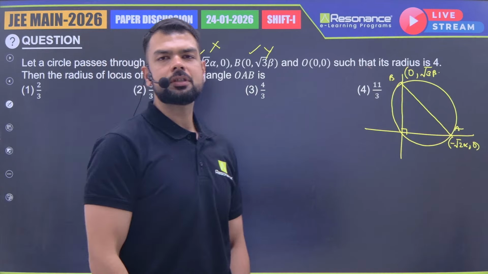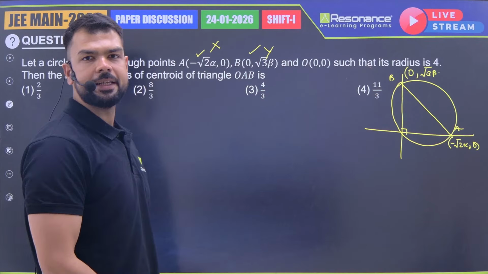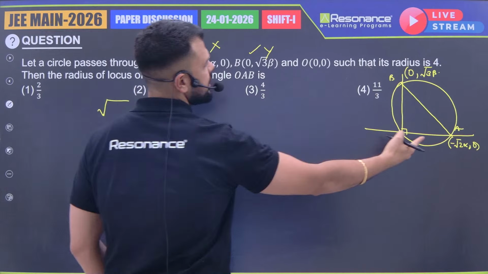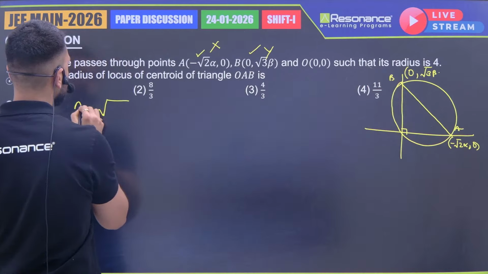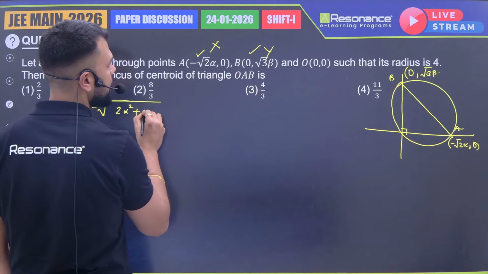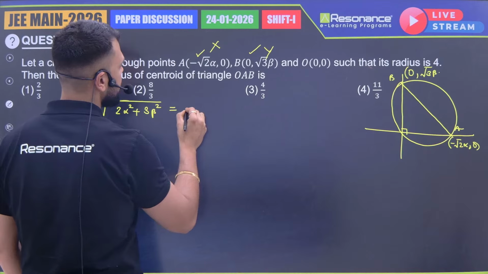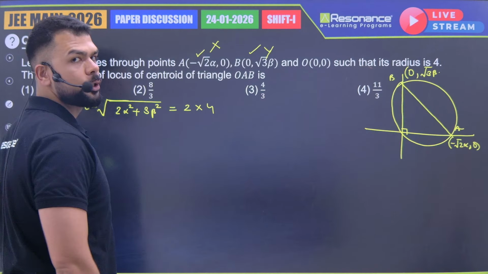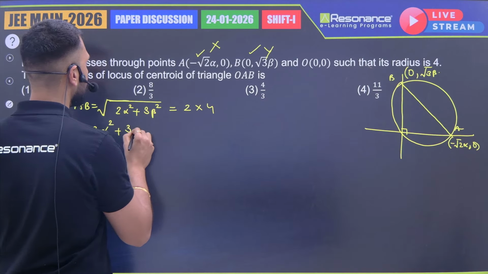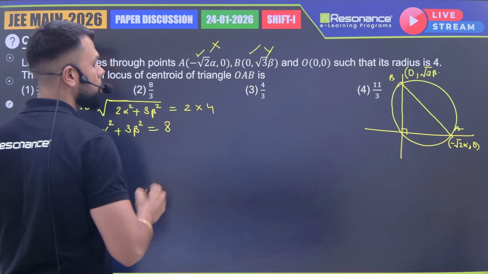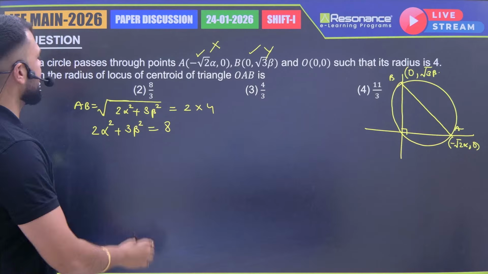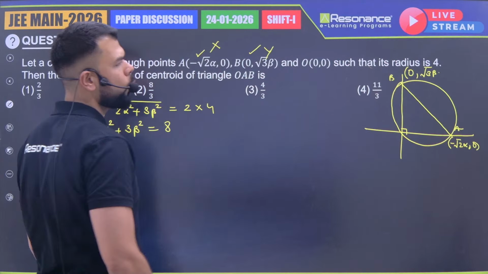So if I join these 2 points, A and B have to be the diameter. And the distance between the diameter points will be double the radius. So the distance AB, root of 2 alpha square plus 3 beta square, should be equal to twice the radius, which is 2 into 4. If I square this, I'll get one relation between alpha and beta: 2 alpha square plus 3 beta square is equal to 8.